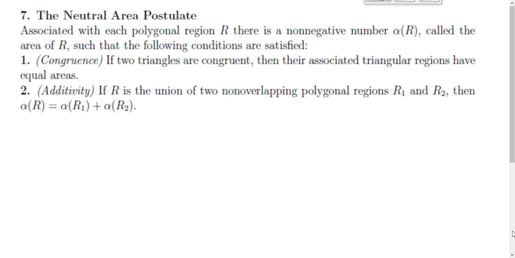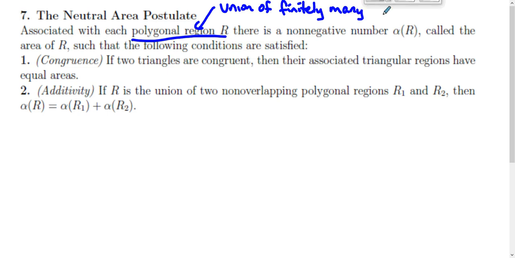Associated with each polygonal region R, there is a non-negative number alpha of R called the area of R, such that the following conditions are satisfied. We should talk about what we mean by a polygonal region. This is a union of finitely many triangular regions that intersect in no more than an edge. So basically, a polygon can be broken up into triangles. That's the idea there.